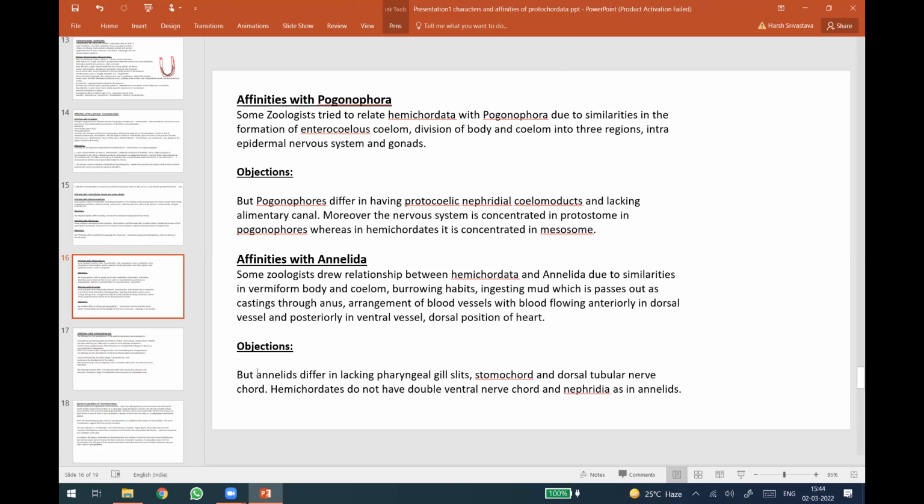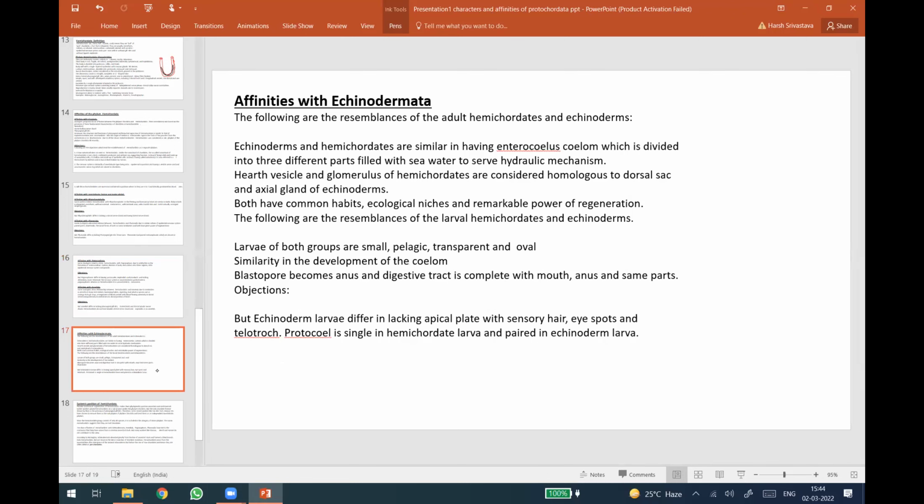But the dissimilarity was that annelids differ in lacking pharyngeal gill slits, stomochord, and dorsal tubular nerve cord. Hemichordates do not have a double ventral nerve cord and nephridia as in annelids. Then another major phylum was Echinodermata, with which many resemblances were recorded.